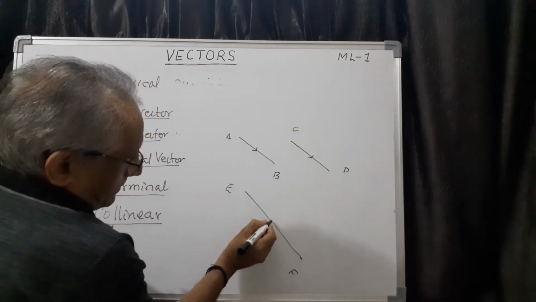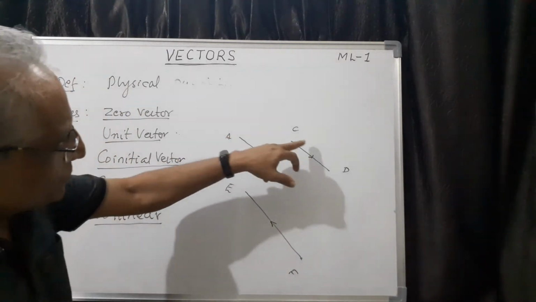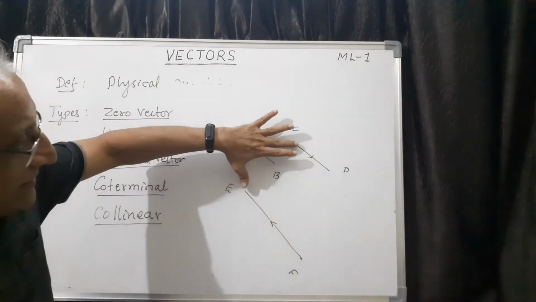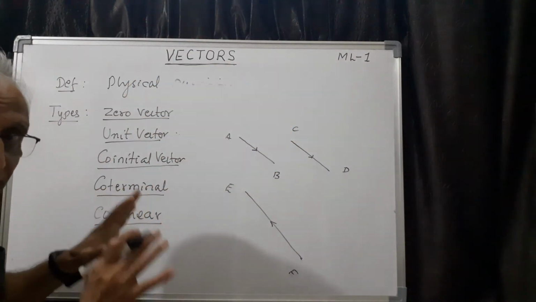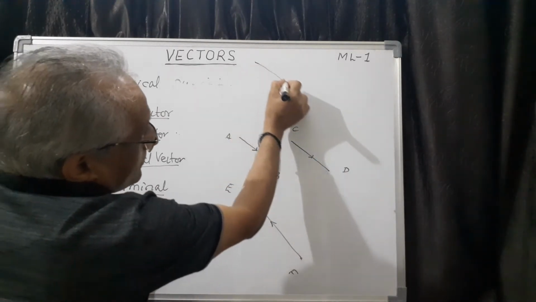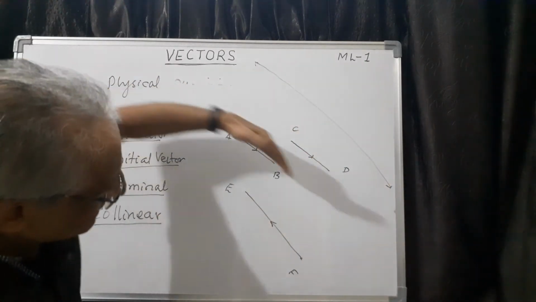See, these two are having this direction, this vector in the direction. All these three vectors are called collinear vectors provided all these vectors are parallel to one common line, and it can be here or it can be anywhere.